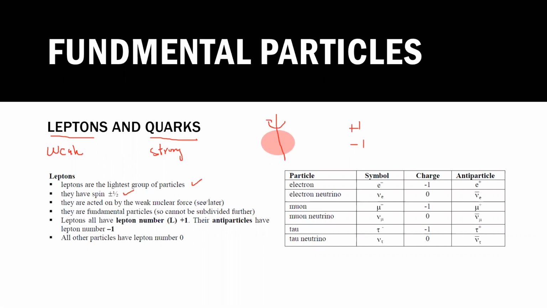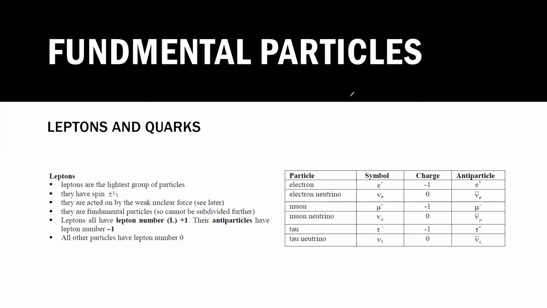They are acted upon by the weak nuclear force, which we'll discuss later. They are fundamental particles, so we cannot divide them further; you cannot break them into smaller particles. Lepton number: what is a lepton number? For each lepton, the lepton number is +1, and for an anti-lepton, the lepton number is -1. All other particles have lepton number 0.